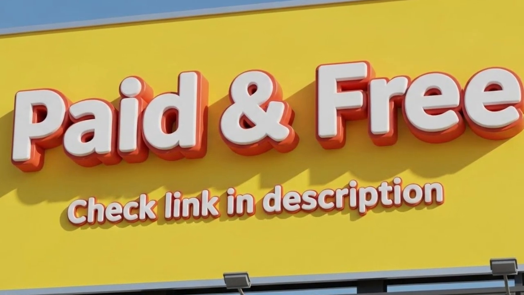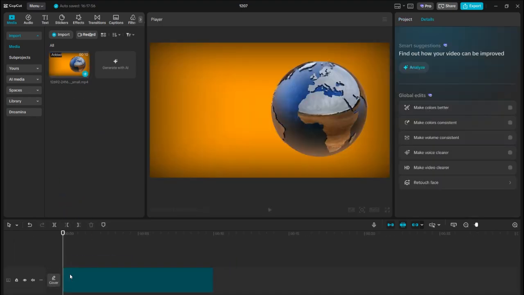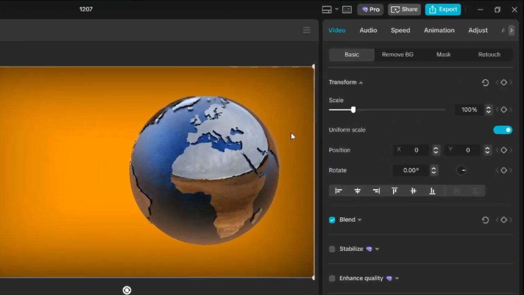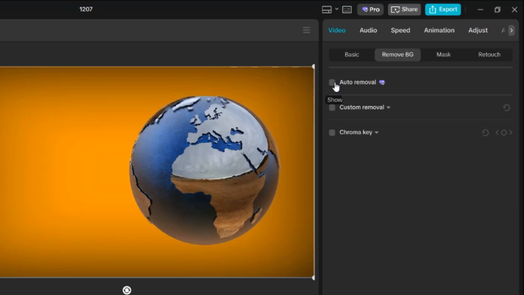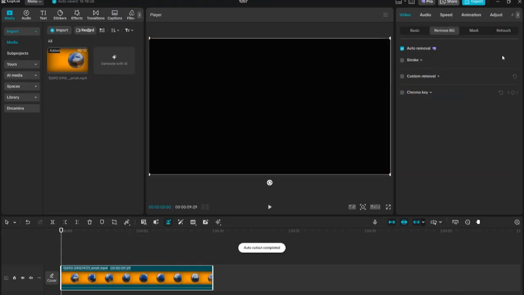Now we will be performing the next step in Canva. And the reason we are doing this in Canva is that CapCut has a very poor background remover. It can only remove few types of image and video background. If you try to remove the background of, let's say, something like a rotating globe in CapCut, it will remove both the background and the globe and leaving you with an empty space.